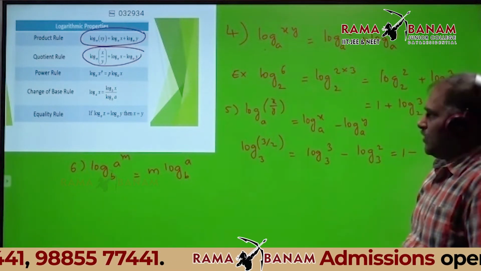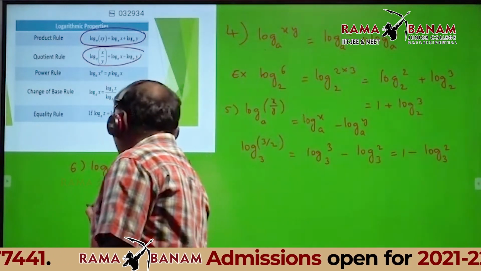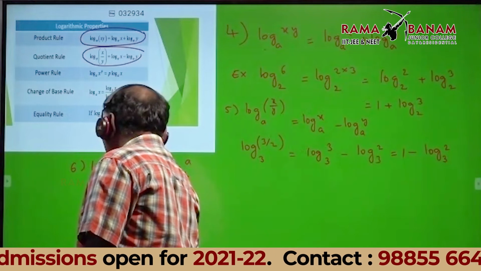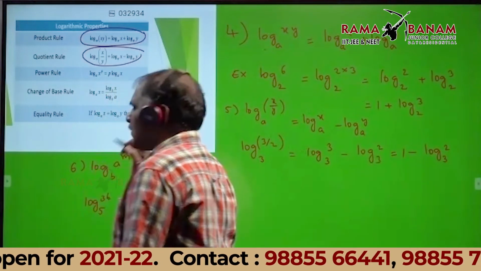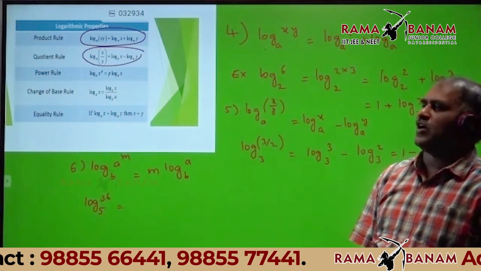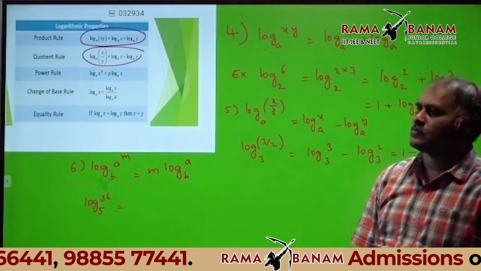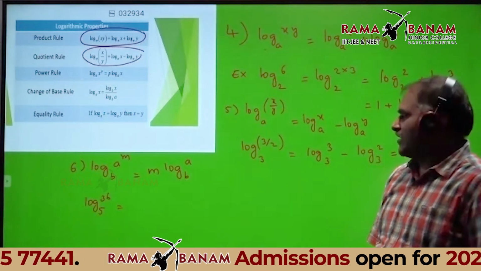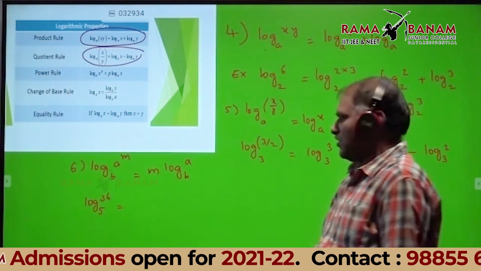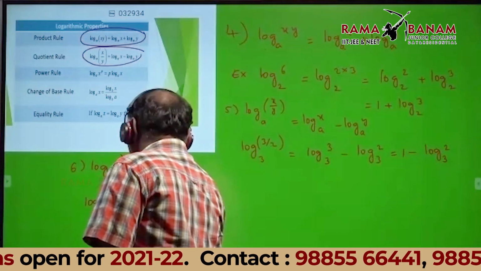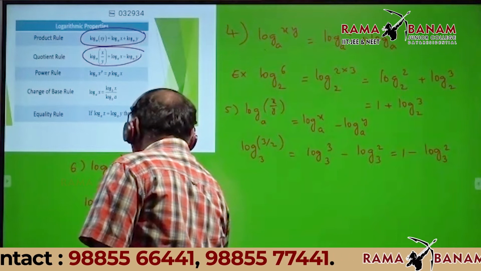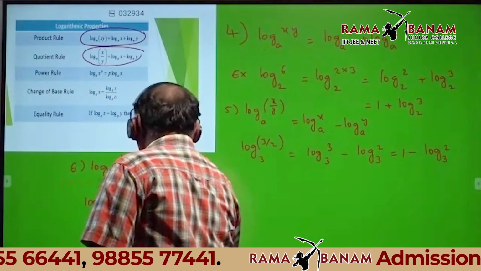For example, logarithm of 36 base 5. 36 can be written in any perfect square form: 6 into 6 is 36. That is called log 6 square base 5.